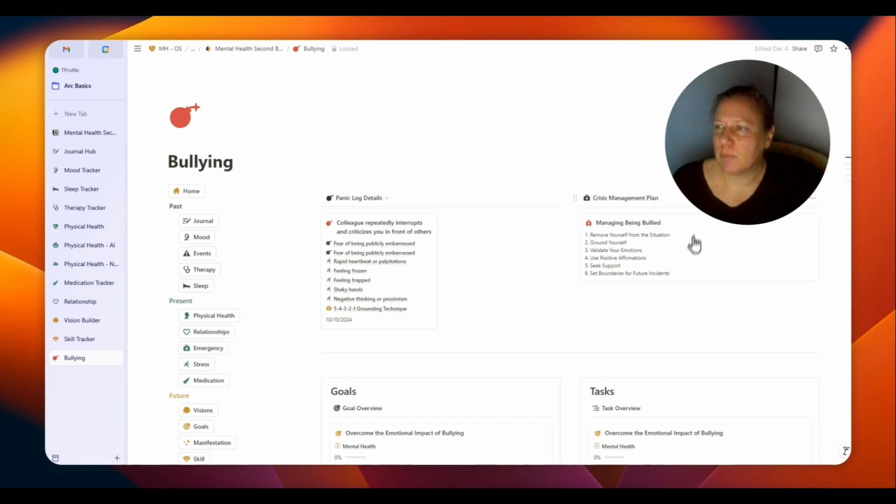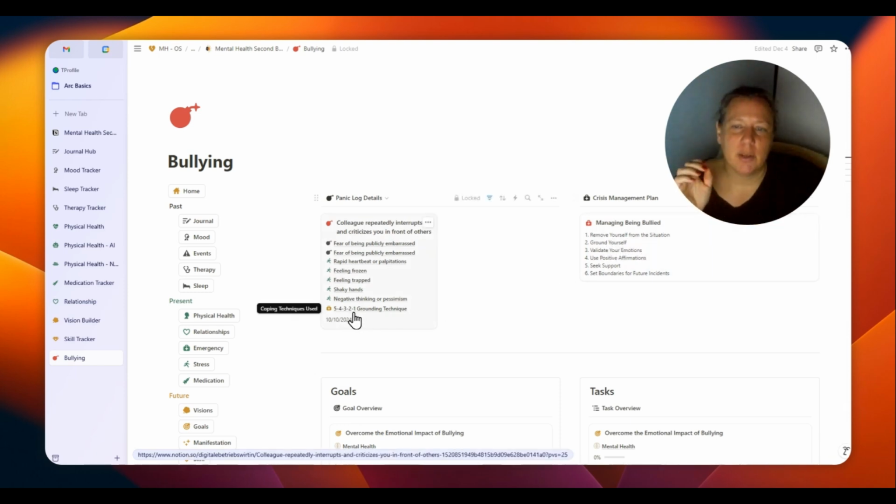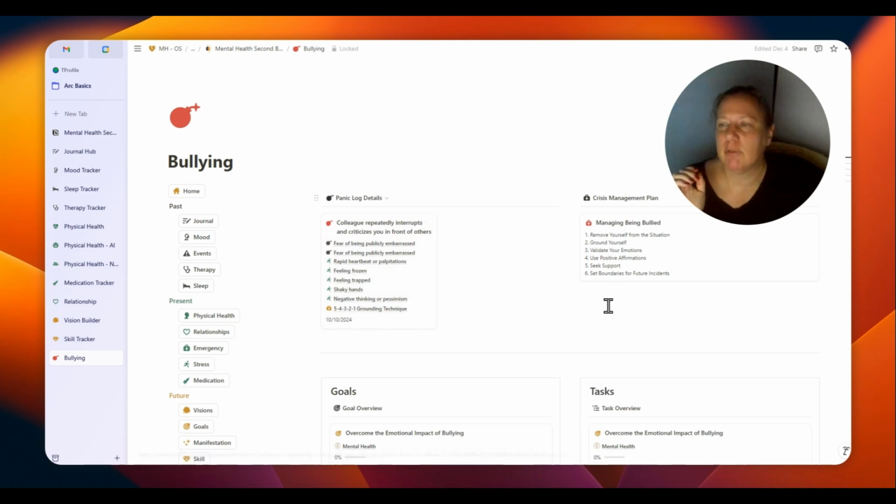The crisis management plan is an example of what helps in the situation, or shortly after you experienced the situation. For example, you remove yourself from the situation, you ground yourself maybe with a 5-4-3-2-1 grounding technique, whatever. Please adjust it to your needs. This is just an example of what worked for me.